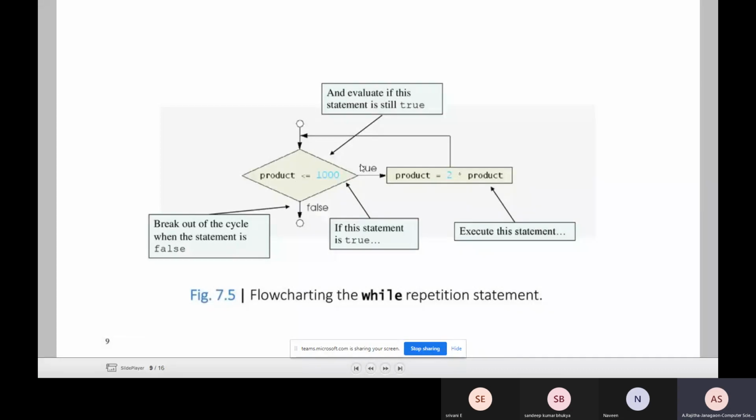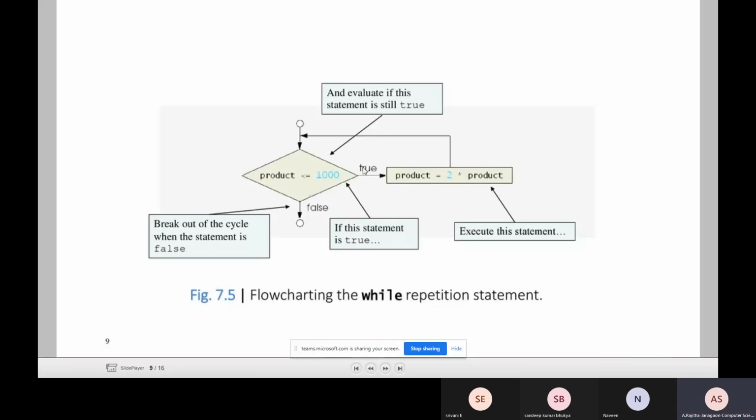Initially, observe that the product value is equal to 1. After the first pass the product is 2, then 2 into 2, 4. How many times is this while loop executed? If the product starts at 1, it is executed 9 times.